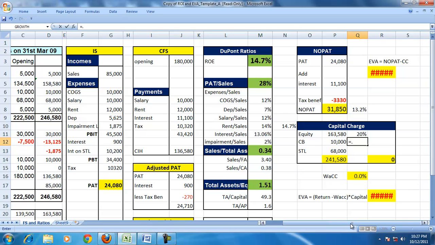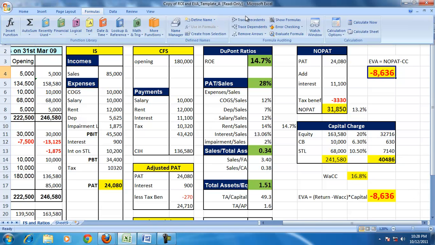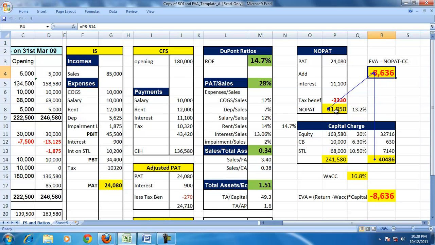So the cost of debt for long term is 0.70 into 9%, so 6.3, and 0.70, that is the tax benefits, into 15%, so 10.5. So the capital charge is the summation of all these costs, which comes to 40,486. So that leads us to a negative EVA, because the NOPAT is less than the capital charge.